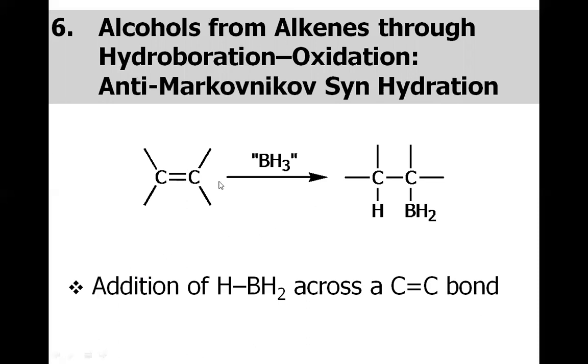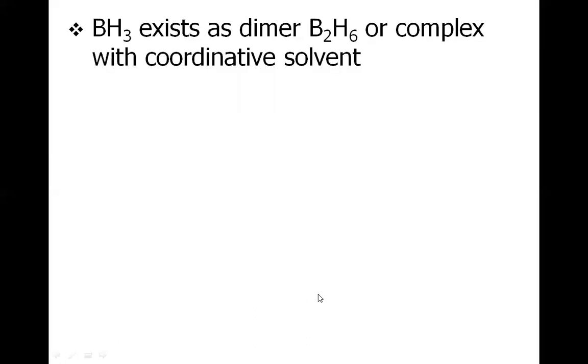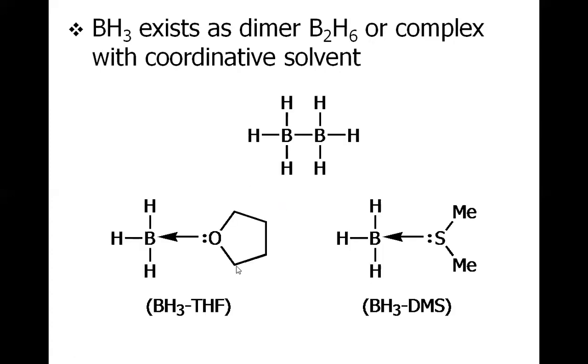What is borane? When this carbon-carbon double bond attacks this boron, we have the BH2 at one end and H at the other end. So we may say that it is the addition of HBH2 across the carbon-carbon double bond. Borane is a very reactive species because it's quite electrophilic, due to the empty orbital of the boron. So it does not exist alone, rather it exists as a dimer, B2H6, or it is complexed with some solvent, for example THF.